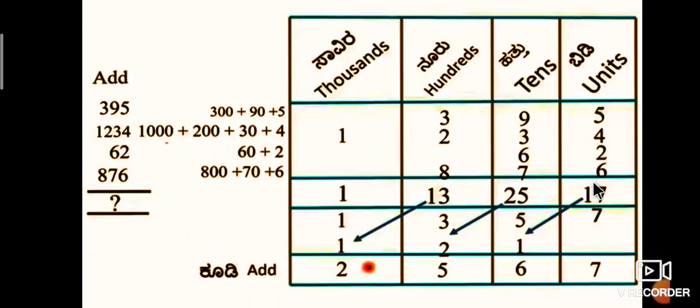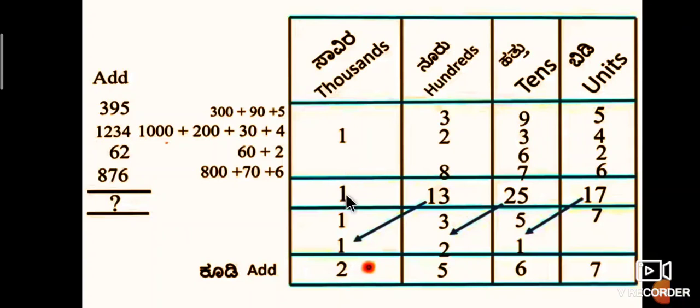Write 7 in the same place and carry 1. Again, 7 plus 6, 13. 13 plus 3, 16. 16 plus 9, 25. Written in the tens place. Again, 8 plus 2, 10. 10 plus 3, 13. 13 in the hundreds place.